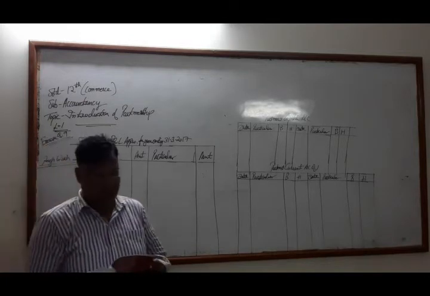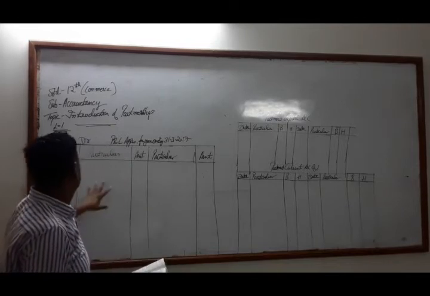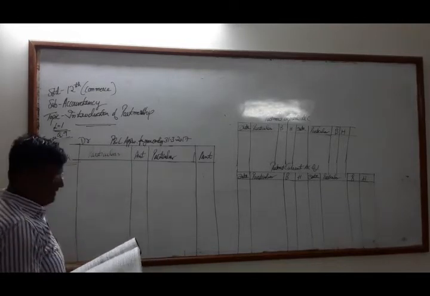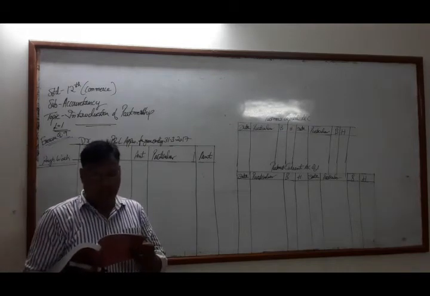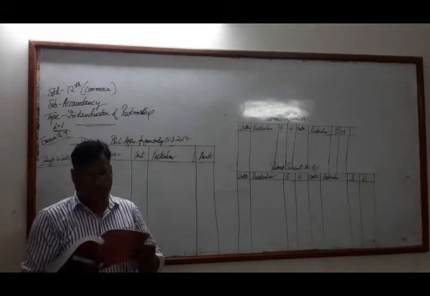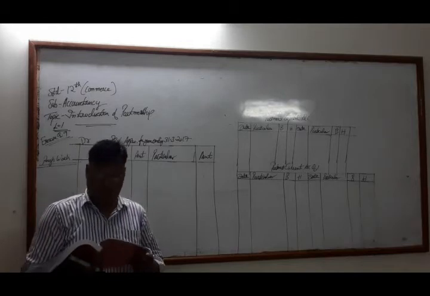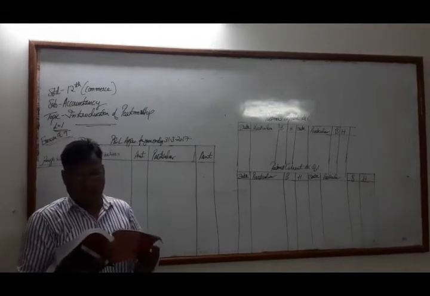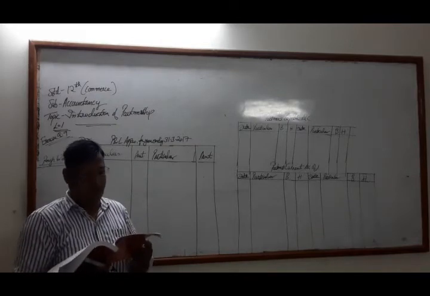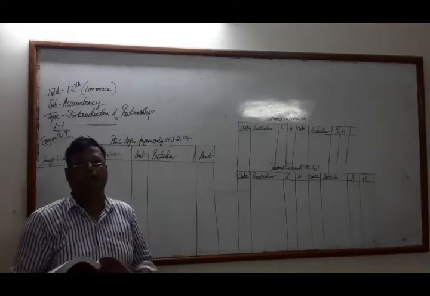Same introduction lesson, first introduction of partnership, and we are on exercise question number 9. The question is: Bhadresh and Hiral are partners of a firm. Their profit and loss sharing ratio is 3:2. On 1/4/2016, total capital of the partners was 4,20,000.